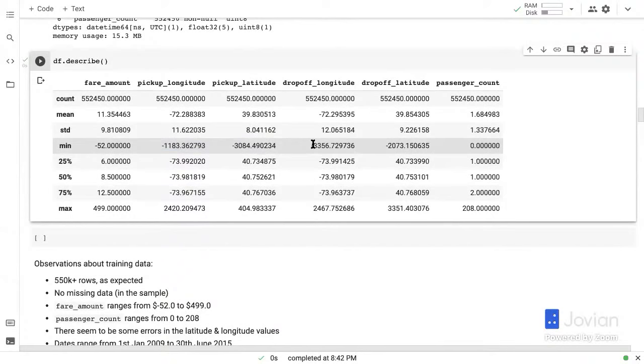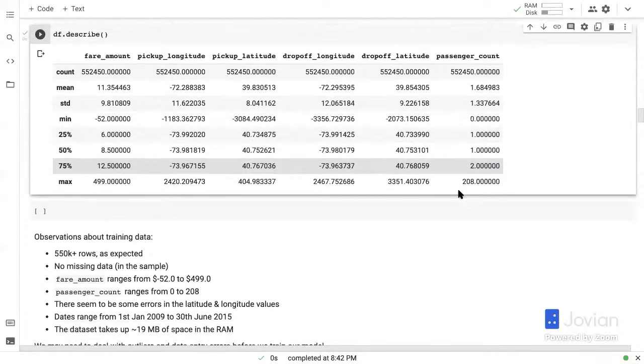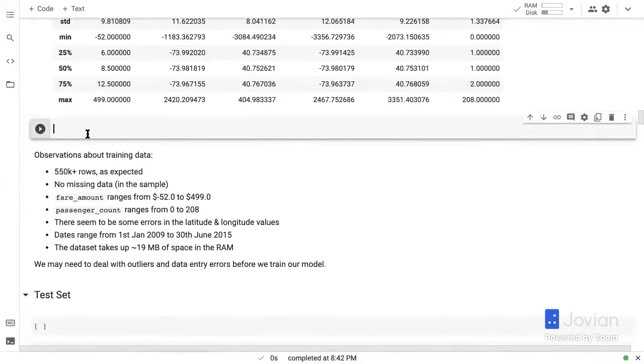This could just be wrong data. And there also seems to be a max passenger count of 208, which again seems quite unlikely to me. You can see 75% of the values are under 2. So again, this is something that we may have to fix later. We'll take a look at that.